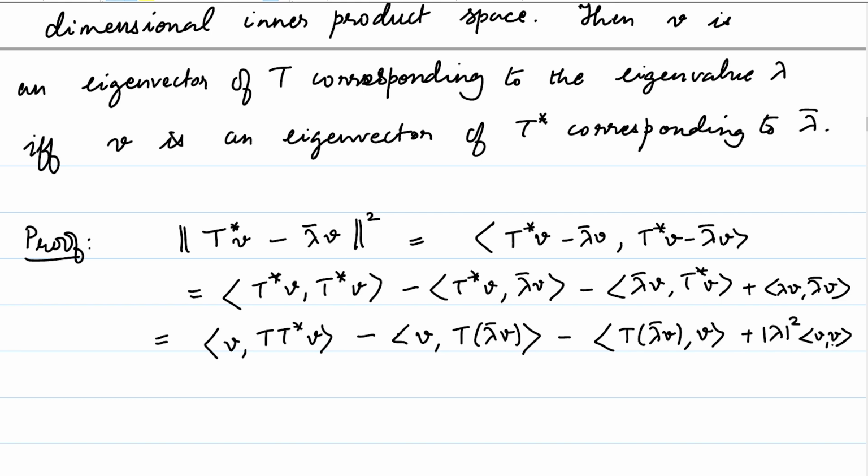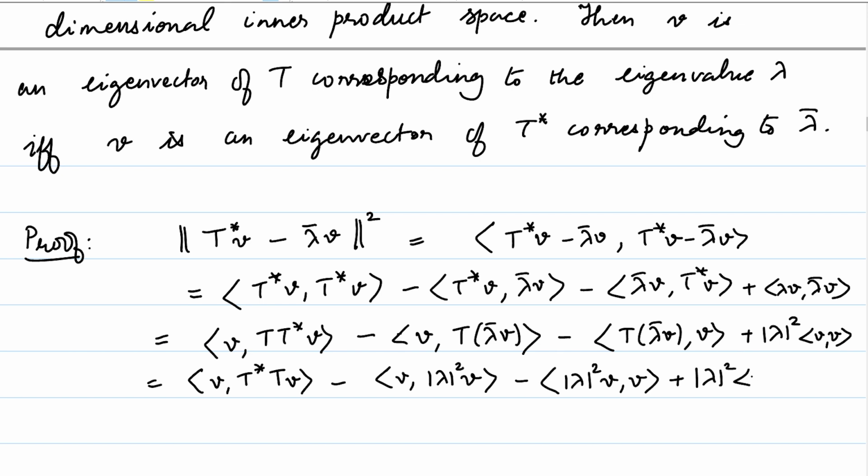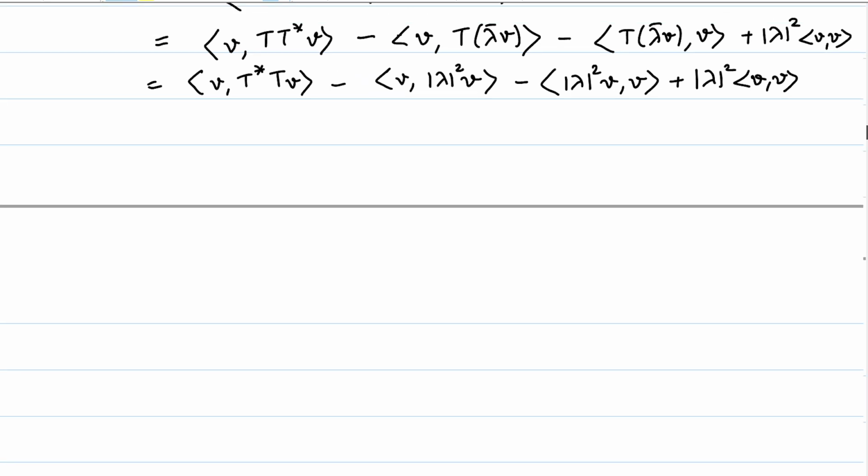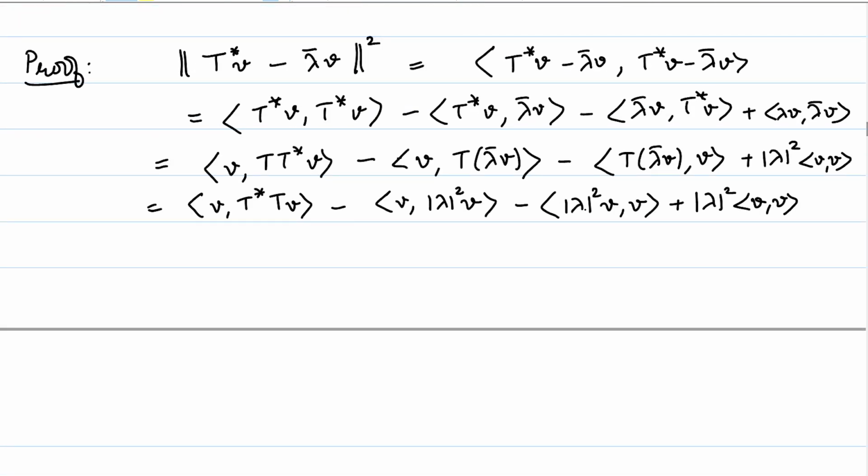Now, T is a normal operator. This implies that T T star is equal to T star T. Hence this is v comma T star T v. How about here? T of lambda bar v is lambda bar times T of v, which is equal to v comma mod lambda square times v, minus, yet again, minus mod lambda square times v comma v, plus mod lambda square times v comma v. Now, let us look at it a little more carefully. The mod lambda square will come out here, that will cancel with the last term.